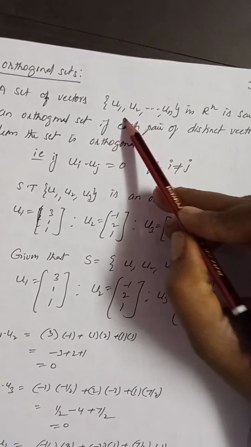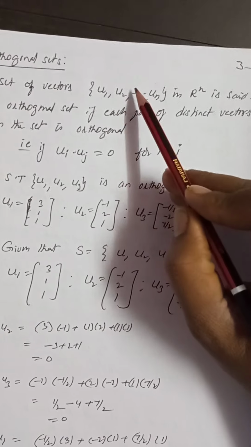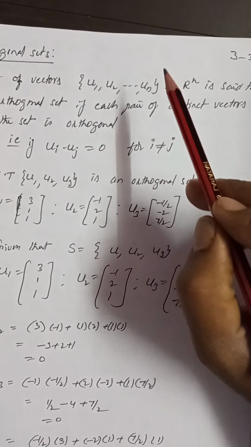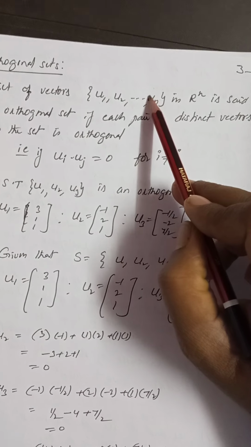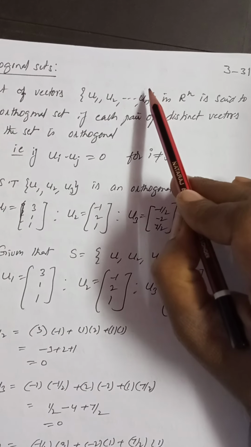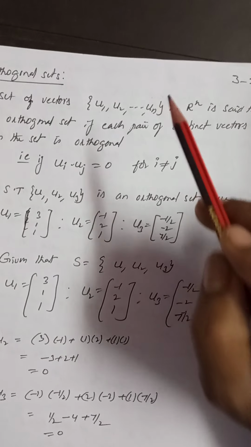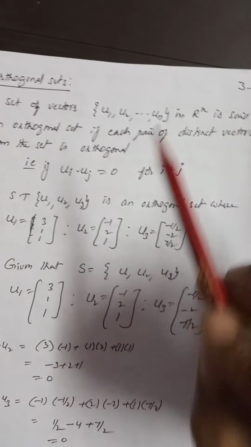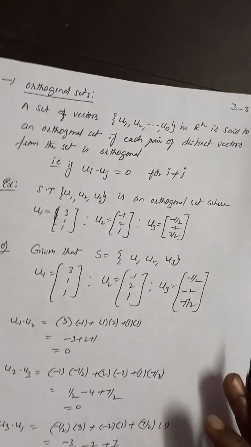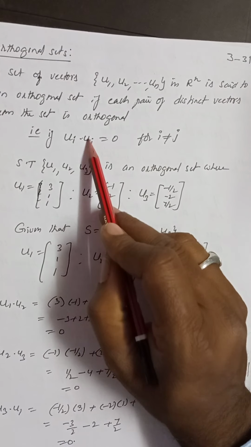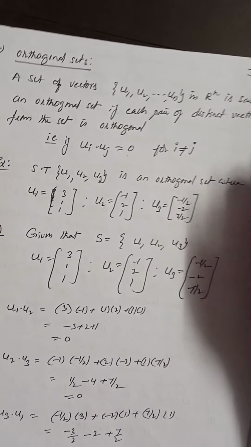Here the set contains u1, u2, and so on up to un. That means u1 and u2 are orthogonal, u2 and u3 are orthogonal, u3 and u4 are orthogonal, u1 and un are orthogonal, u2 and un are orthogonal, u3 and un are orthogonal. That means each pair of distinct vectors of this set is orthogonal, then the whole set is said to be an orthogonal set. That is, ui dot uj is equal to 0 for i not equal to j, distinct vectors.